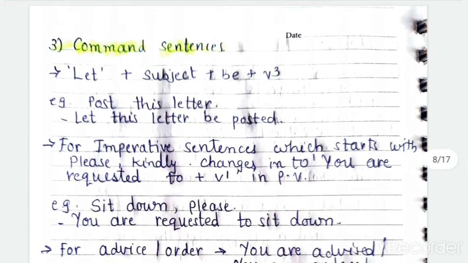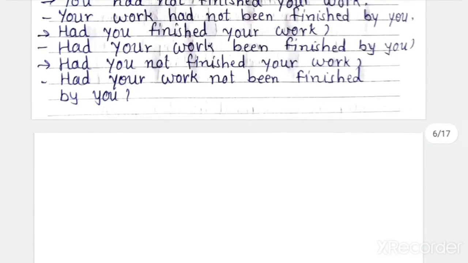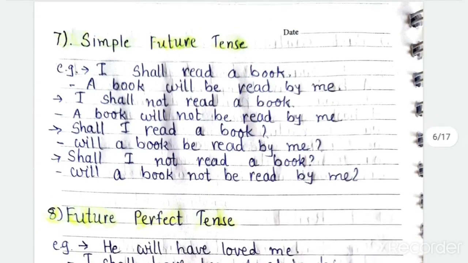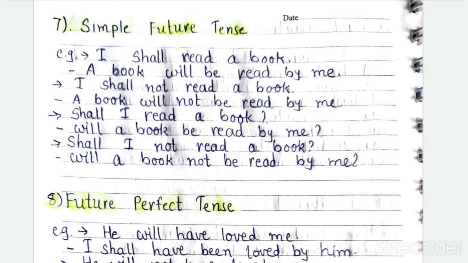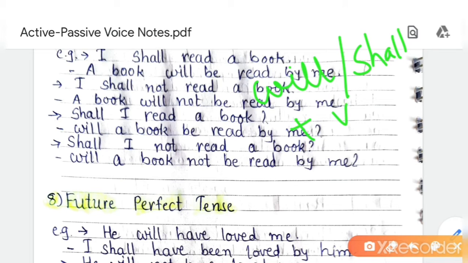Now today let's start with future tense. After explaining future tense, I will explain command sentences. So today we will start with future tense. You know that in active voice for future tense we use will or shall according to the subject plus V1. Will go, shall go. This is the form for active voice.